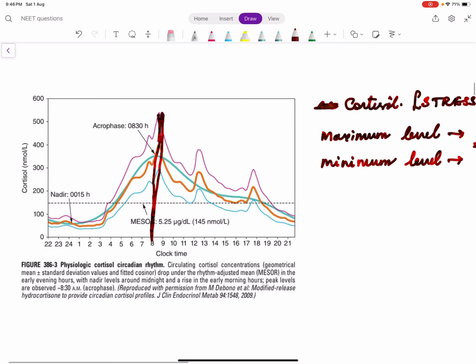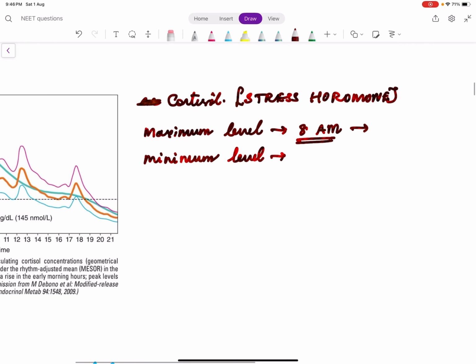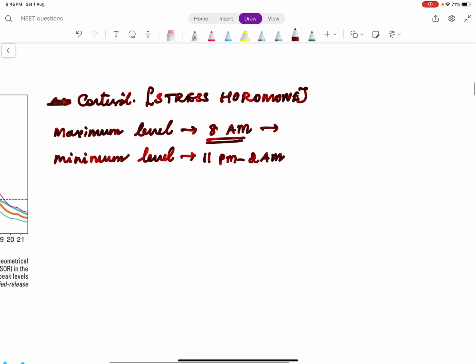And you can see when is the trough level. It becomes very low at around this time, 11 o'clock to 2 o'clock. So around midnight, 11 p.m. to 2 a.m., is the trough level or the minimum level of the hormone. So we understand that the stress hormone cortisol level is more in the early morning and it is low at midnight.